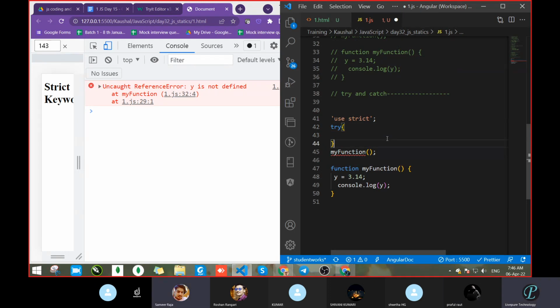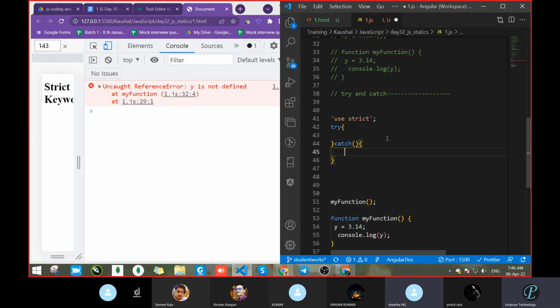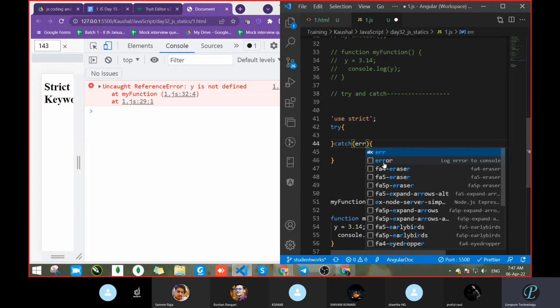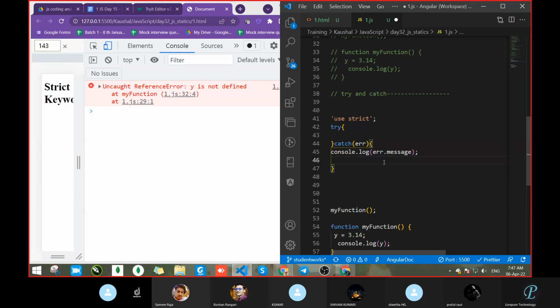See, always how you have to write: first make the format of try and catch outside. After that place the code, otherwise you will get confused. Catch. Make the format outside first. Format got ready, and I know that in the catch block the error will come. So error, and here we will write console.log err.message. We want the message, and we want the name also, meaning whatever error it is giving. So let's do that also: error.name.